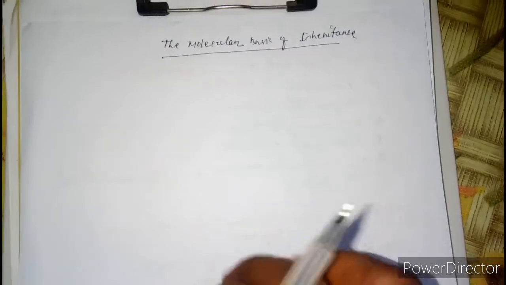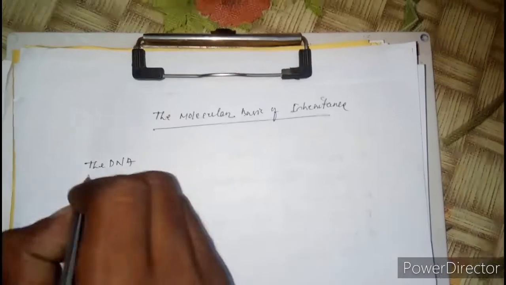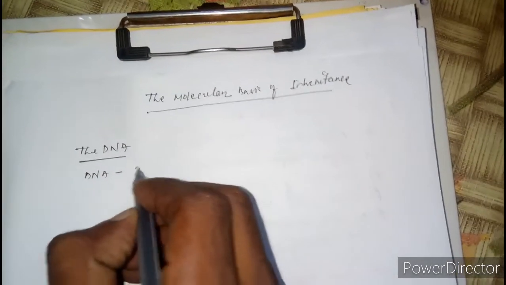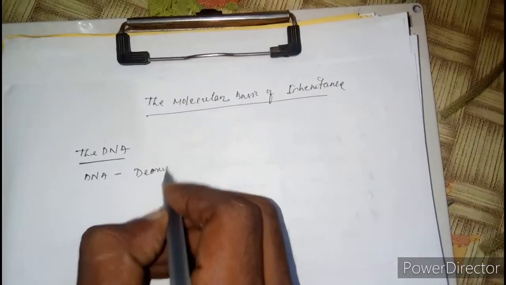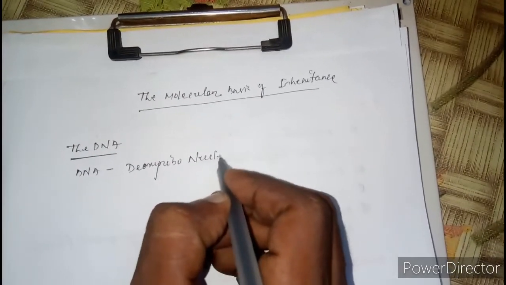In this session, we will discuss the DNA. What is DNA? It is the genetic material. The full form of DNA is deoxyribonucleic acid.